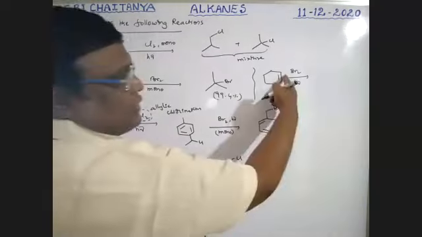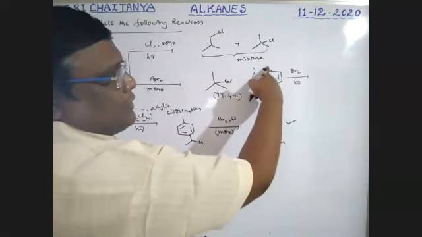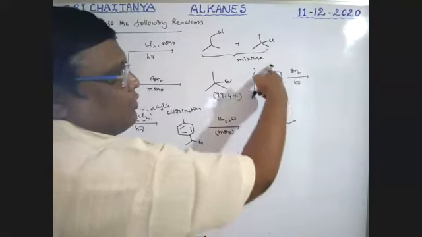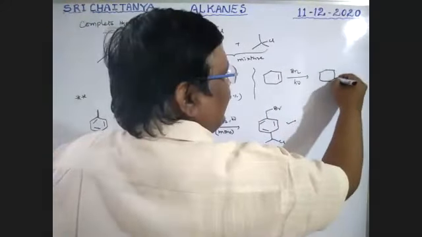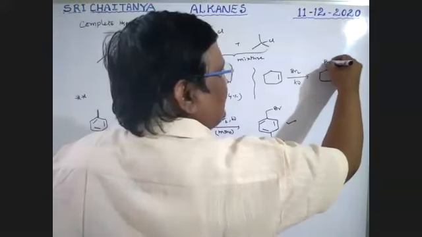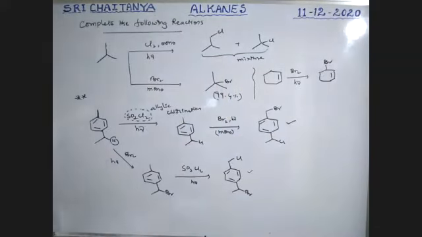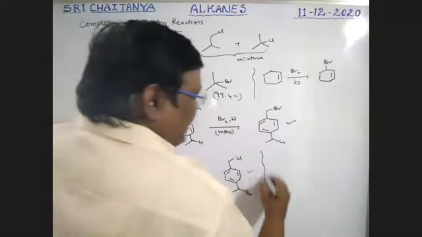So for this, there are double bonded carbons. This is an allylic carbon, this is an allylic carbon. Any one of these hydrogens is replaced. Therefore our answer is this one. Very, very important.